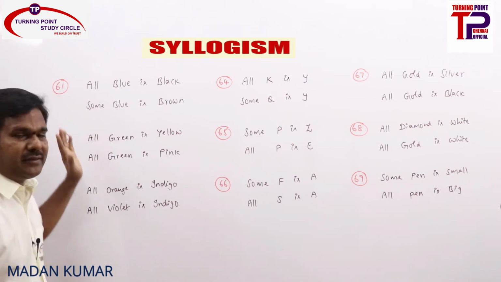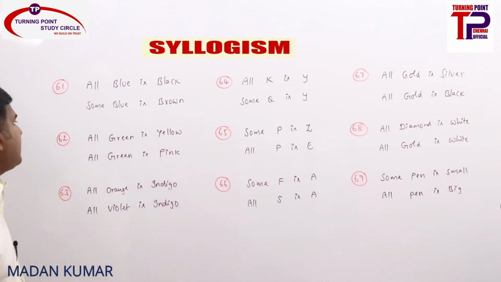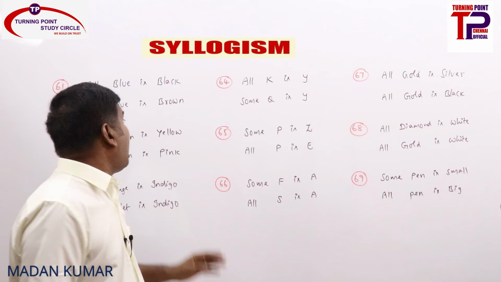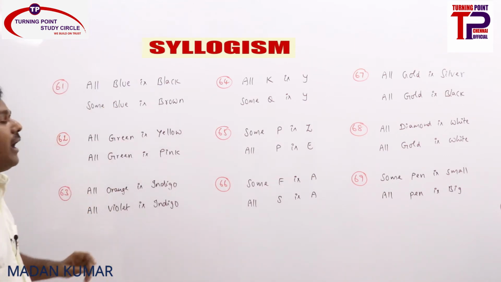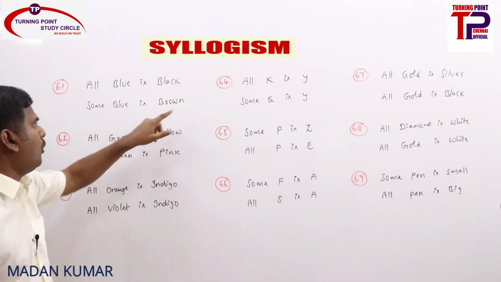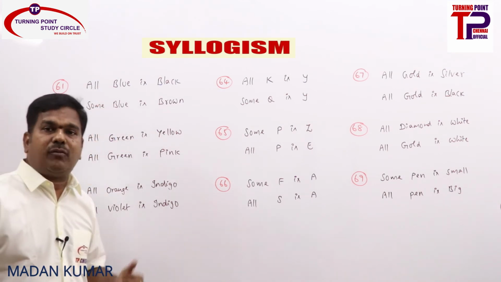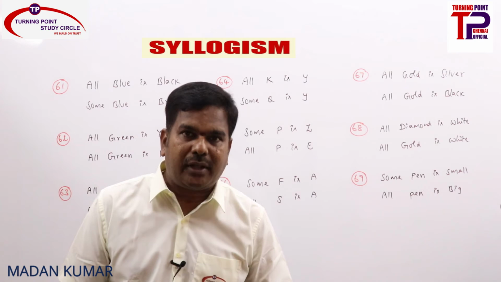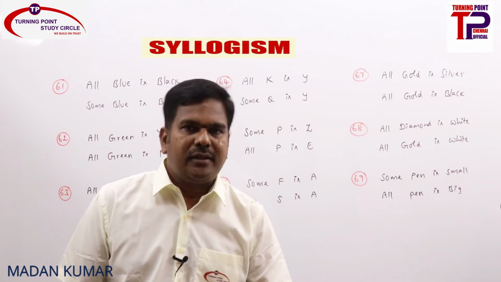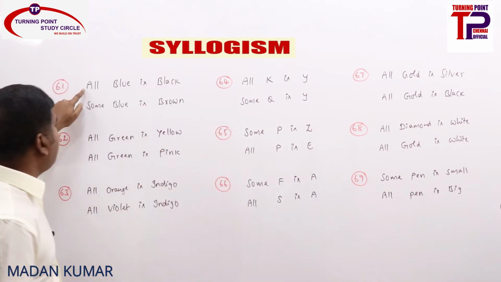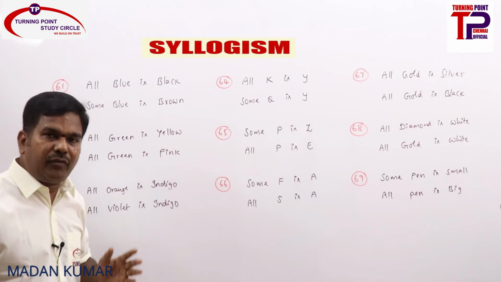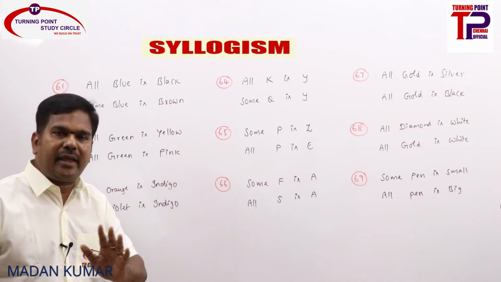If you interchange these statements, it won't be properly aligned. By converting statements, if you convert A into I, plus I gives no conclusion, and I can only be converted into I. So if you say that some blue is brown, it can be converted as some brown is blue, but it is not properly aligned. What is the meaning of proper alignment? There must be a common term, and the common term must be predicate of the first statement and subject of the second statement, right? So if you convert A into I, though it is properly aligned, I plus I gives no conclusion. What we need is I plus A, which gives I as the answer.